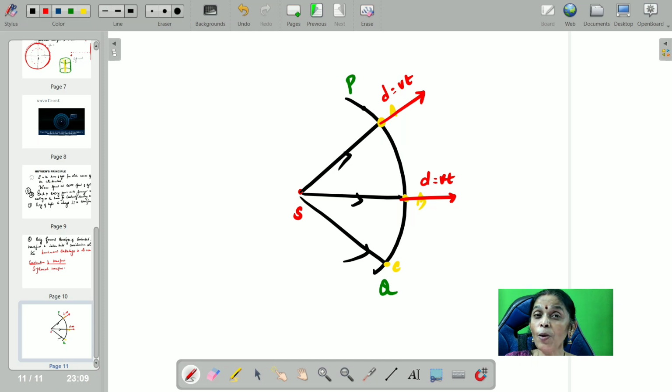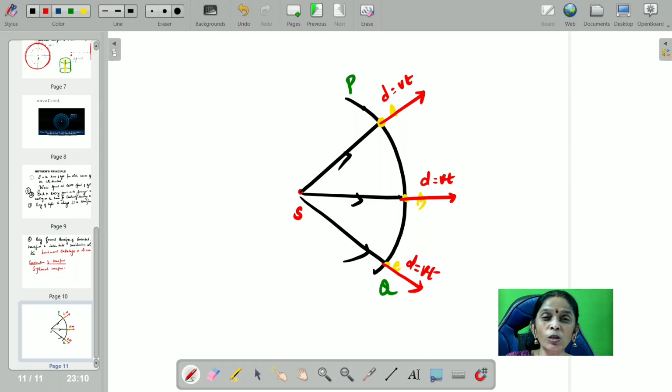Next, from C, same thing. Again, you know it. The ray of light from C also would have traveled the same distance Vt, because I am considering the same time. Now recollect. First, from the source, you draw the primary wavefront. Which is the primary wavefront? PQ is the primary wavefront.